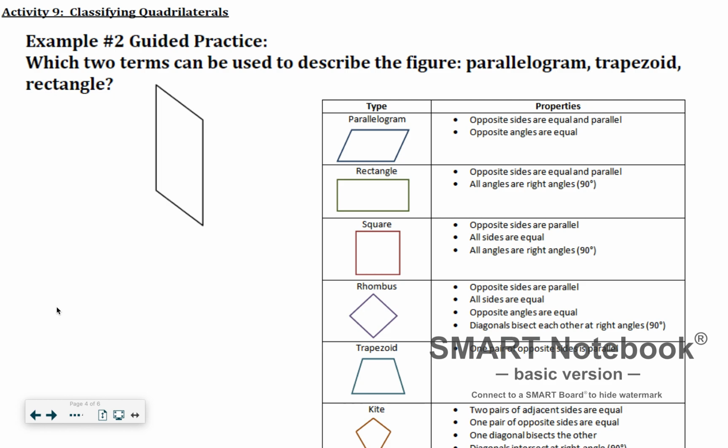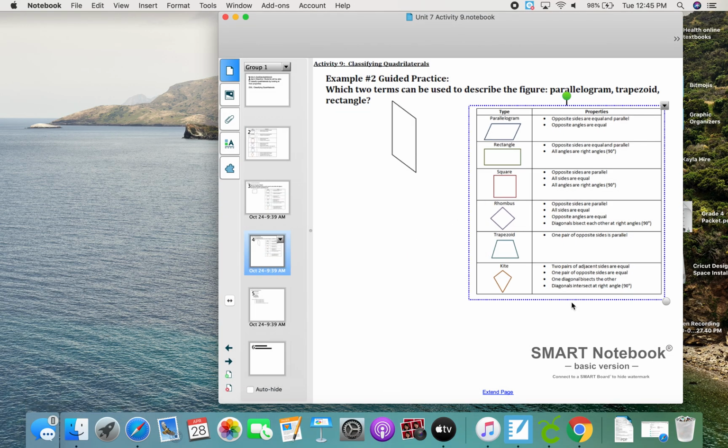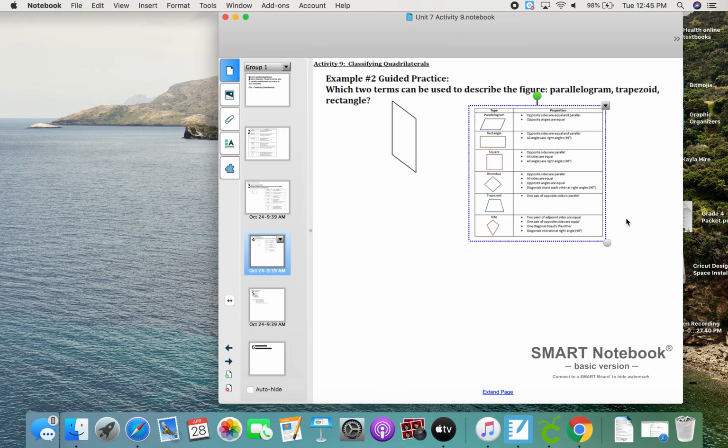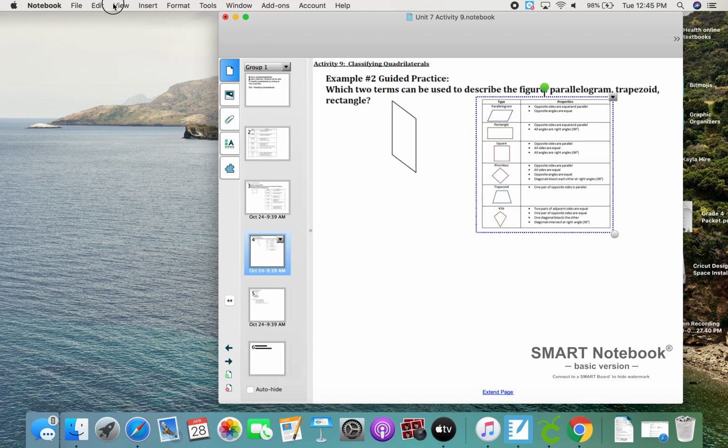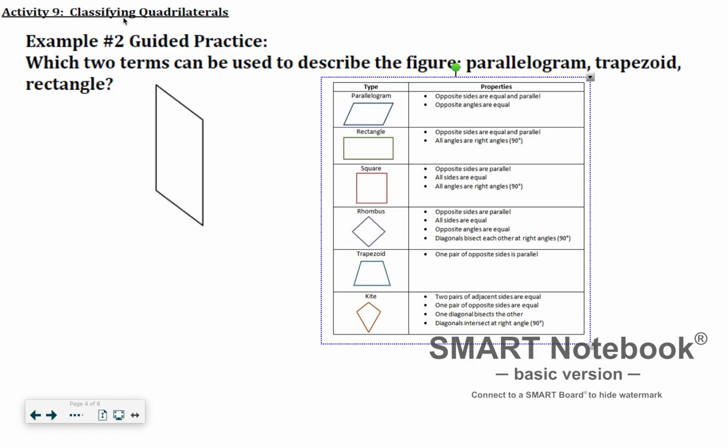Okay, number 2. Which two terms can be used to describe the figure? Notice we're going to pick two terms. Parallelogram, trapezoid, or rectangle. Let me just fix this really quick. Okay, this should be a little better. Awesome.